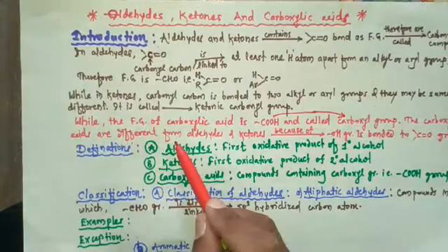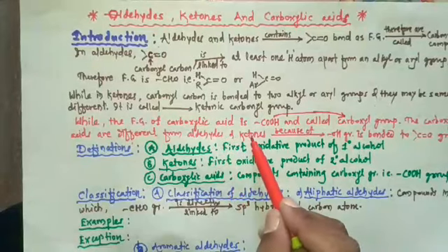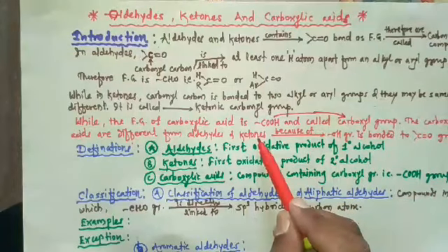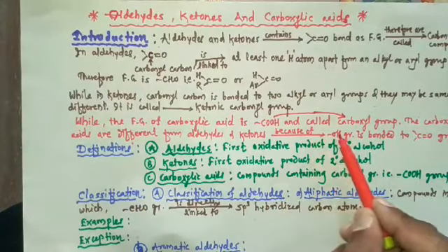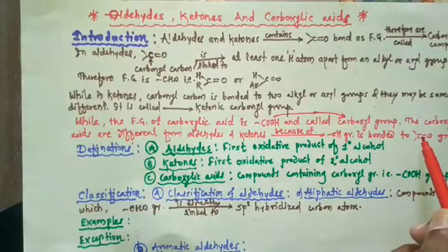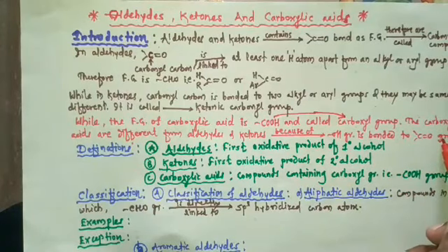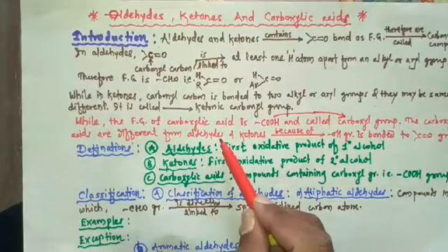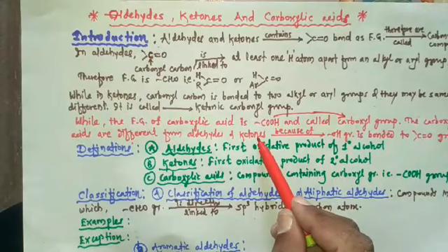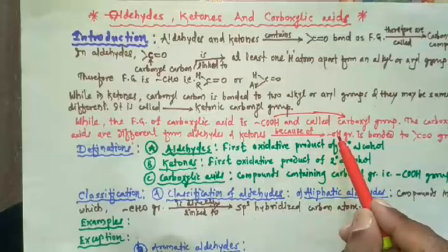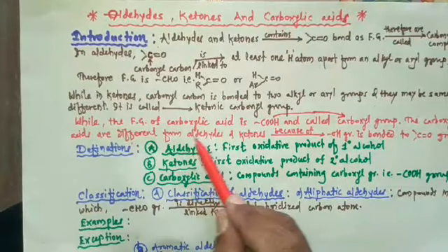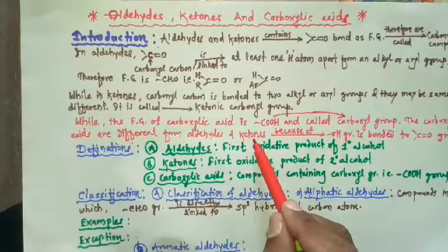Carboxylic acids are different from aldehydes and ketones because the OH group is bonded to the carbonyl carbon. In aldehydes and ketones, such an OH group is not bonded to the carbonyl carbon.